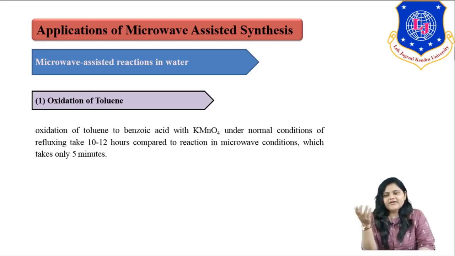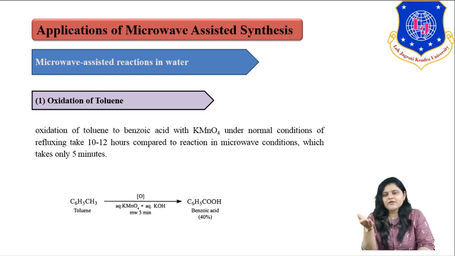Earlier it required 10 to 12 hours of reaction time, but with microwave heating, the oxidation of toluene to benzoic acid happens within 5 minutes. So this is a chemical reaction where toluene is converted to benzoic acid in the presence of KMnO4 with a 5-minute reaction time, right.